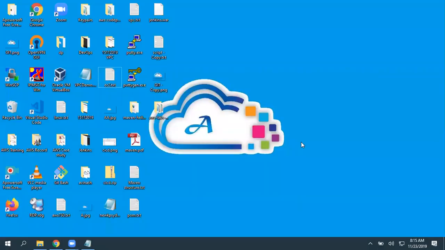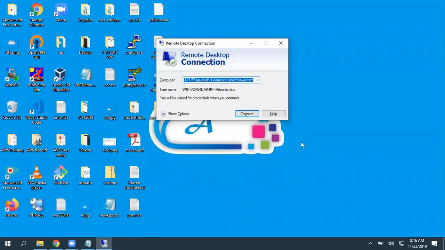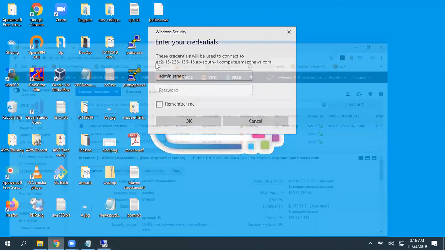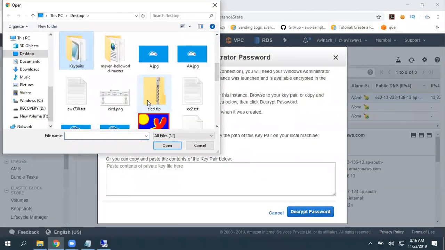Okay, so let me get connected to this instance. I'm browsing this key pair to get connected to this EC2 instance.